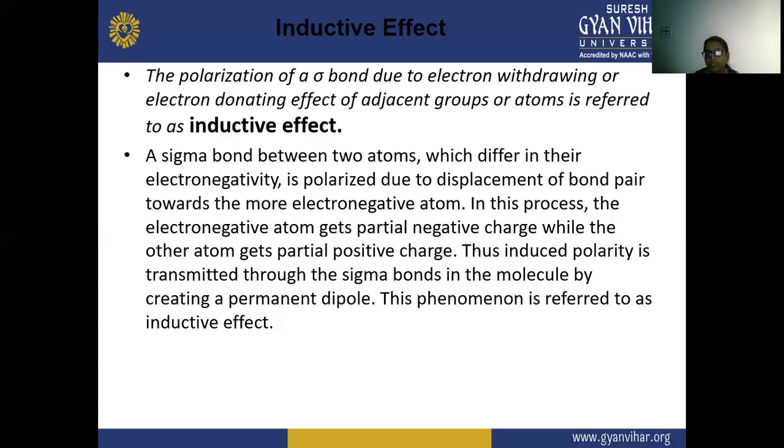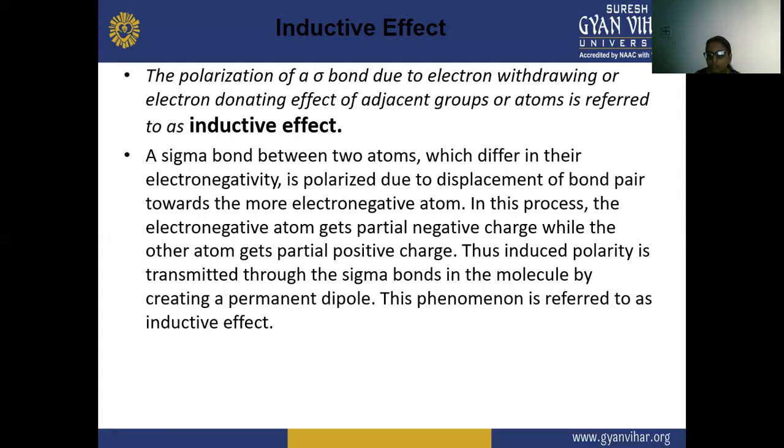In the case of HCl, the electron withdrawing atom, Cl, withdraws electrons from the hydrogen, and hydrogen gets the positive charge. These halogens have the capability to withdraw electrons from another atom.